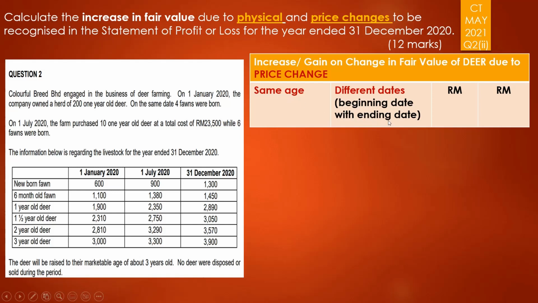So if you can see here, we start with the first one. At the beginning of the year, on 1st of January, you have 201 one-year-old deer. So that is what you own, 1 year old. You have to go and check at the end of the year what the price of that 1-year-old deer is. So 1 year old at the end of the year is 2,890.